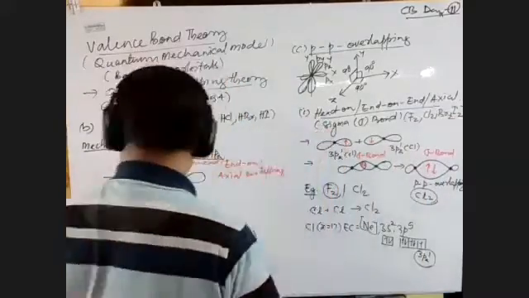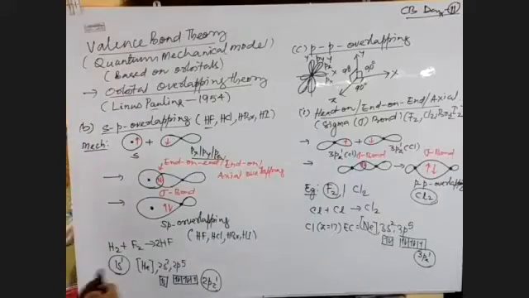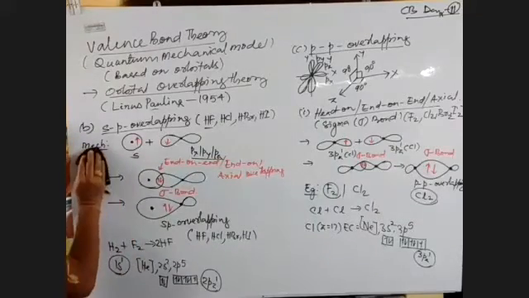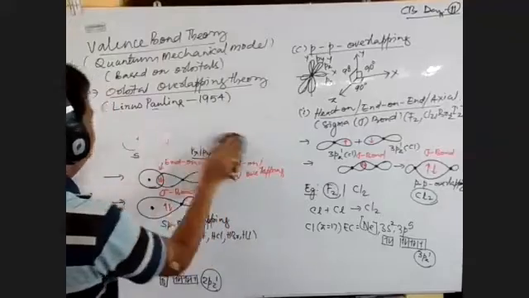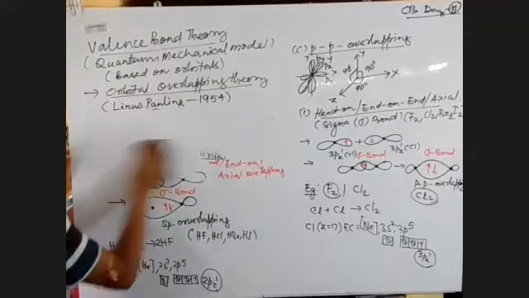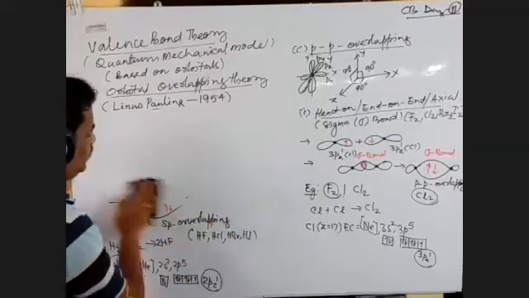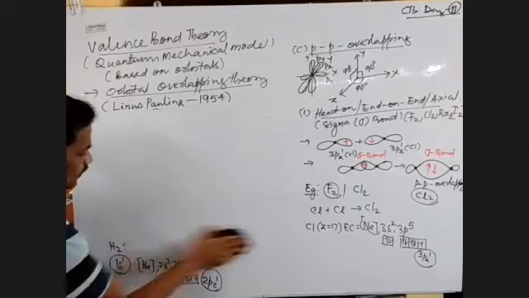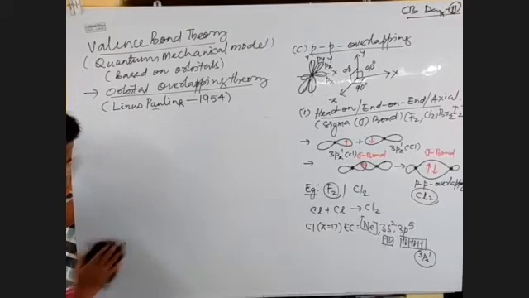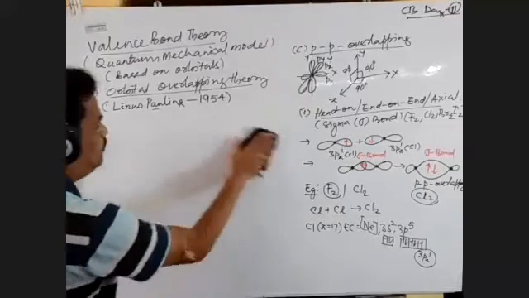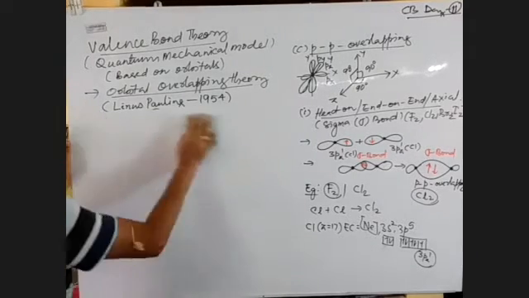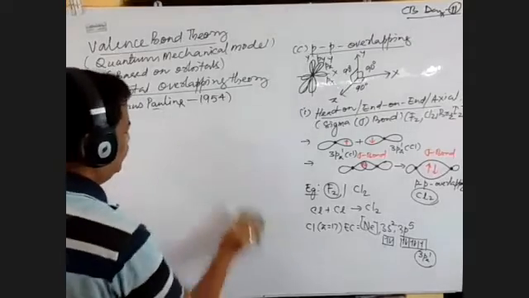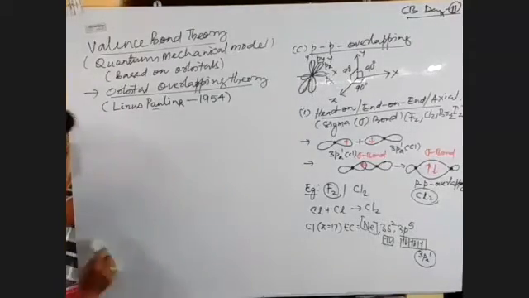So this is one option, head-on overlapping or axial overlapping, which results in a sigma bond, found in fluorine, chlorine, bromine, and iodine under PP overlapping. Now, what is the second option of PP overlapping, where p orbitals cannot overlap axially?